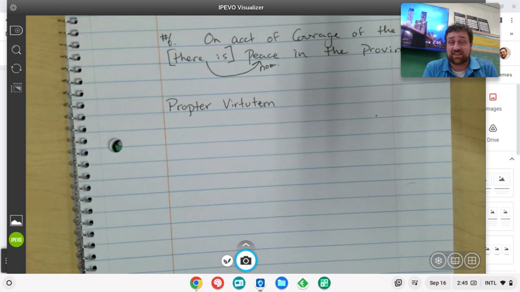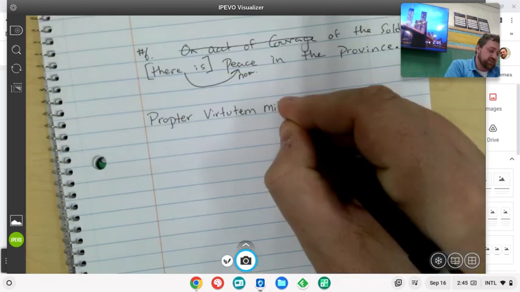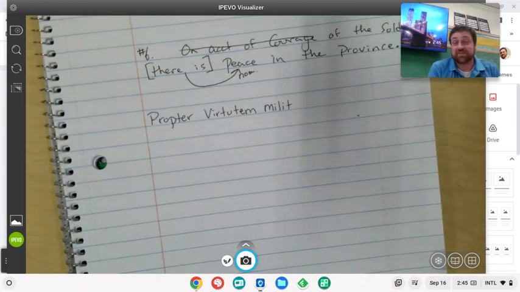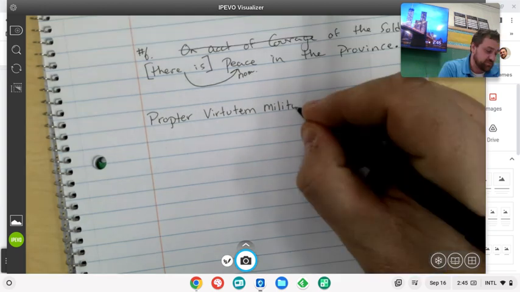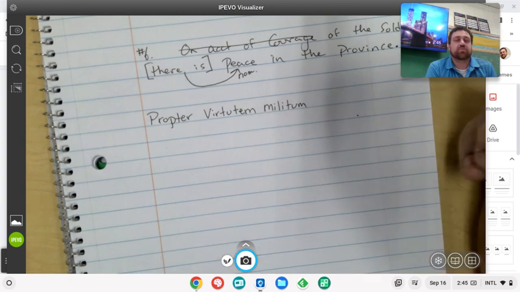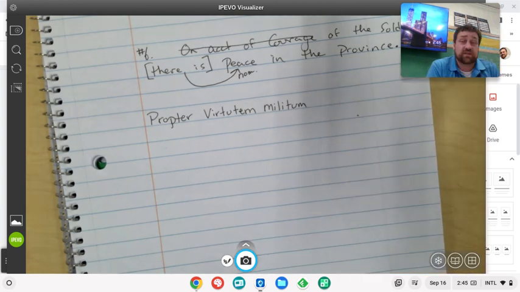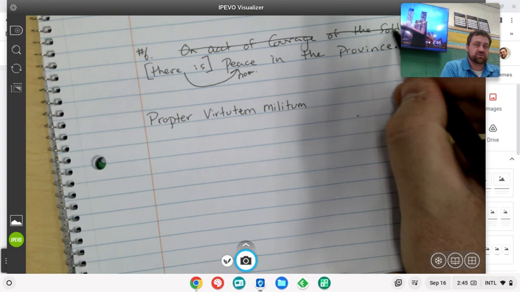So propter virtutem, on account of the courage of the soldiers. So milit is our stem. And, well, what I just said, um was a genitive plural. Well, now we need a genitive plural. We need of the soldiers. So now we're going to say militum, propter virtutem militum, on account of the courage of the soldiers.